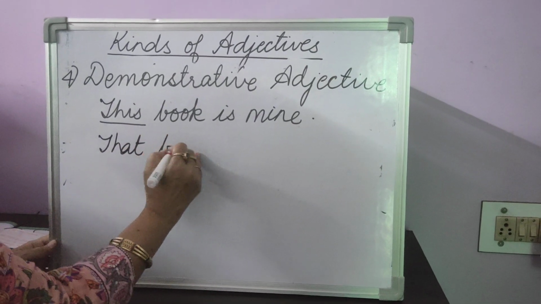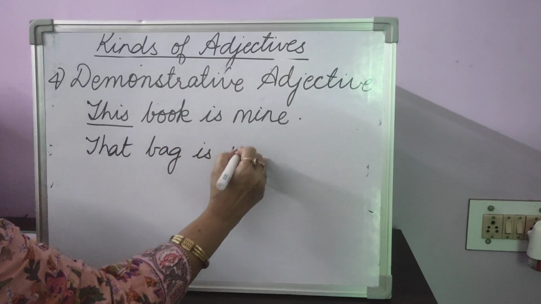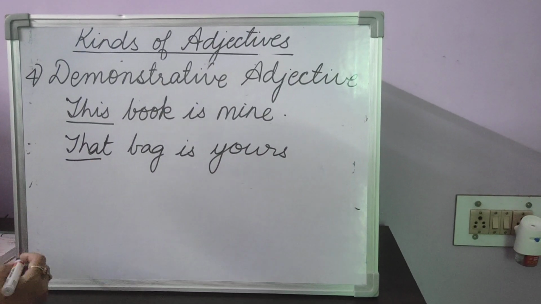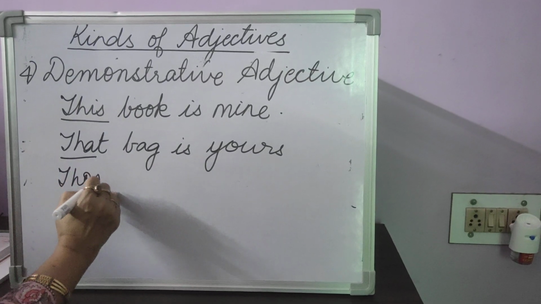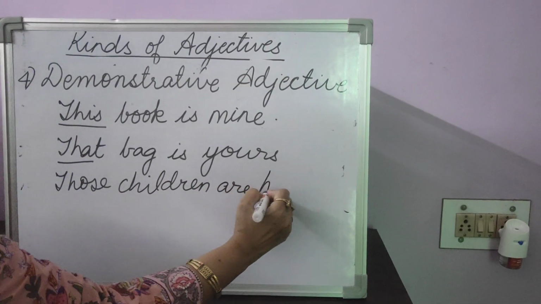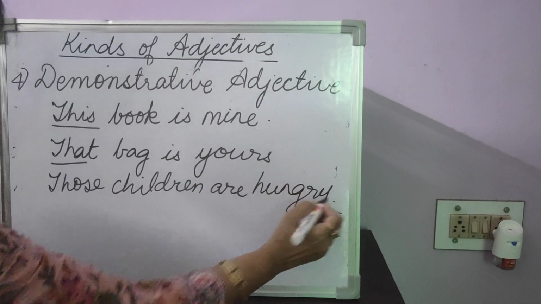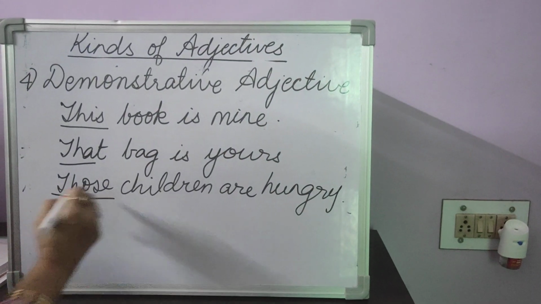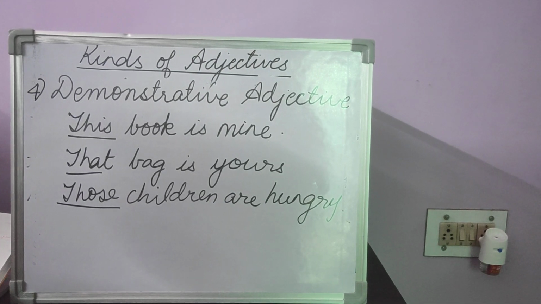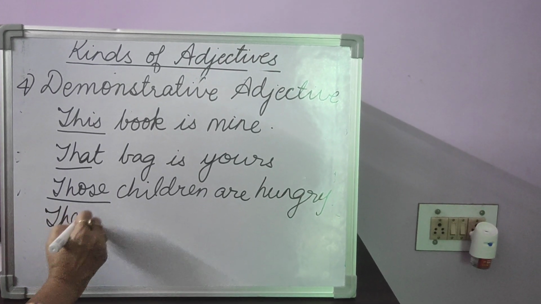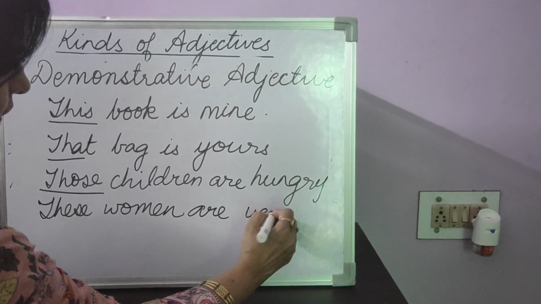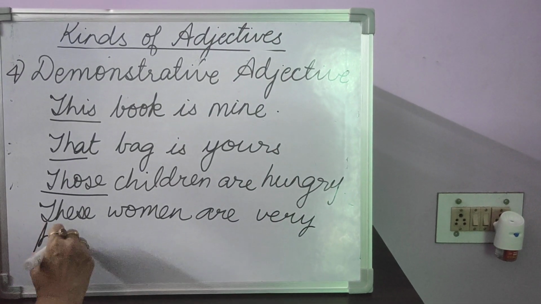That bag is yours. Which bag? That bag. Then, those children are hungry. Which children? Those children. Then we say, these women are very hard working.